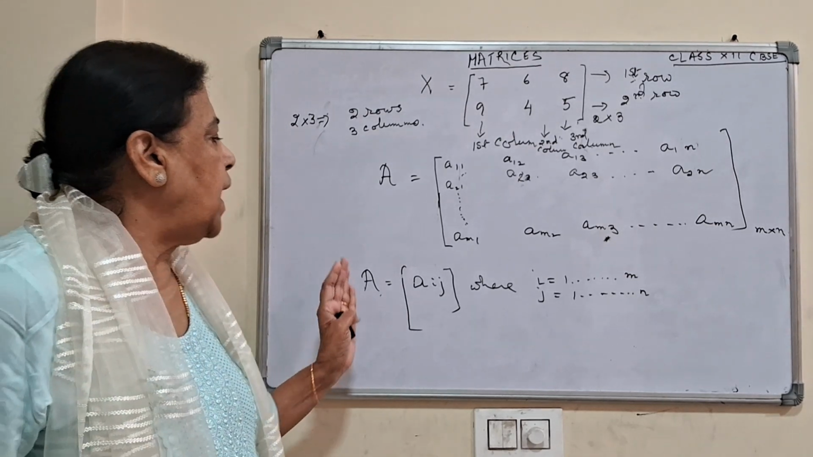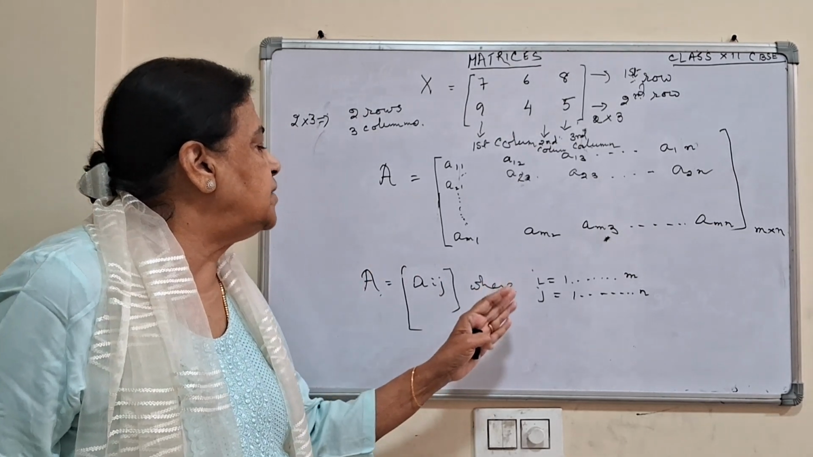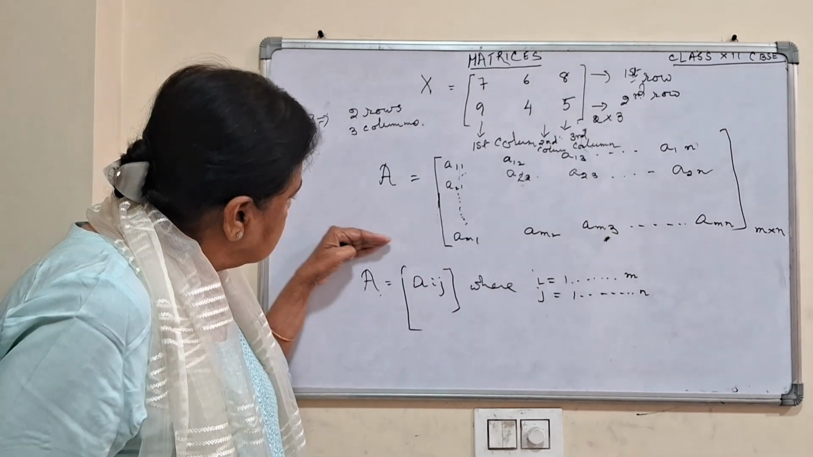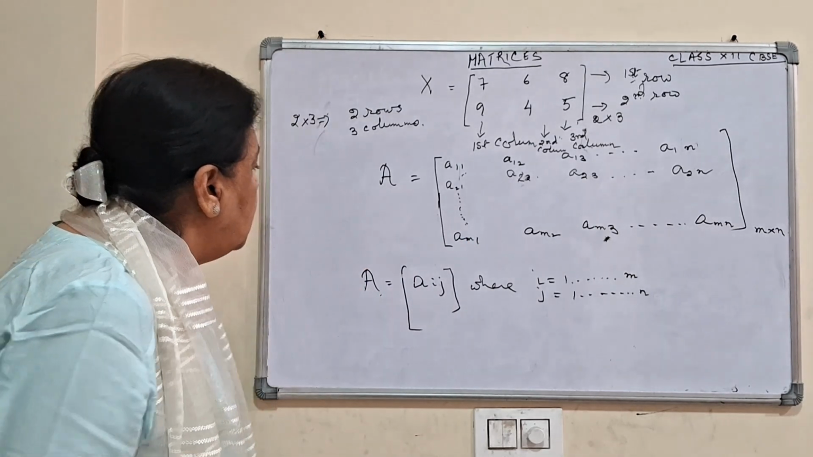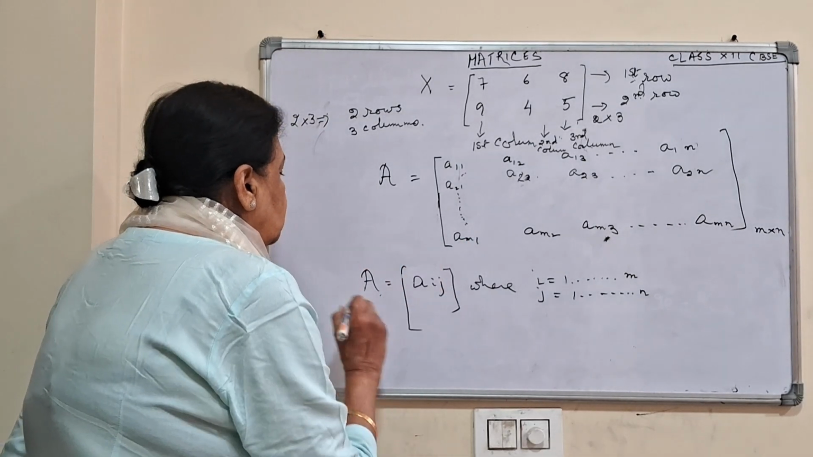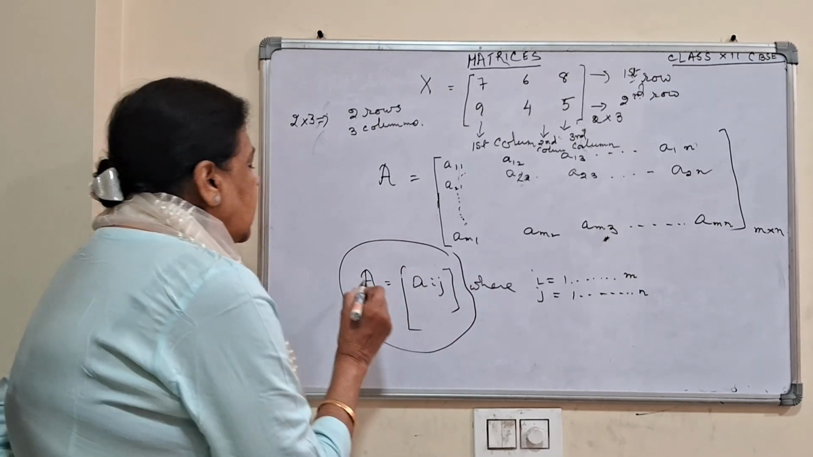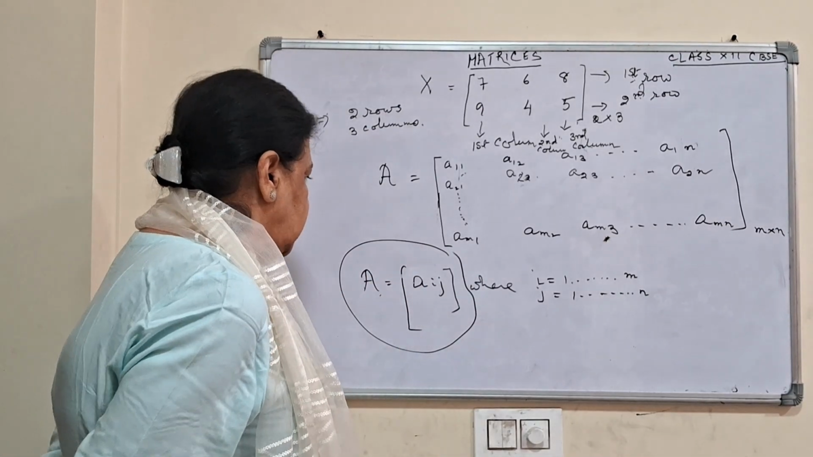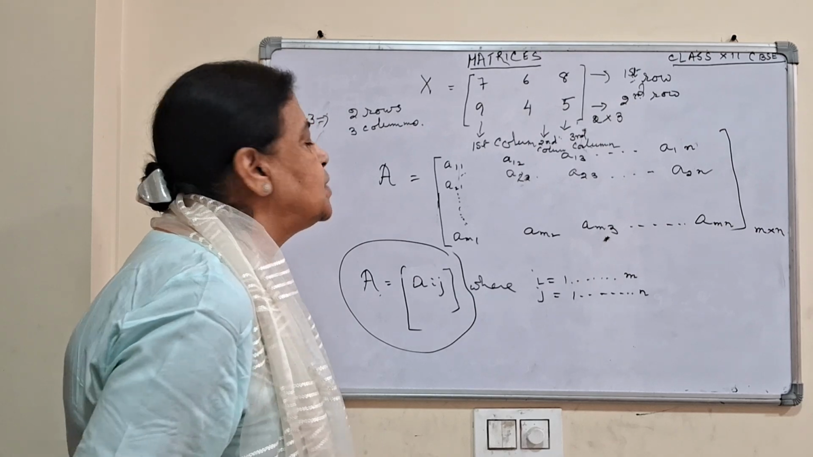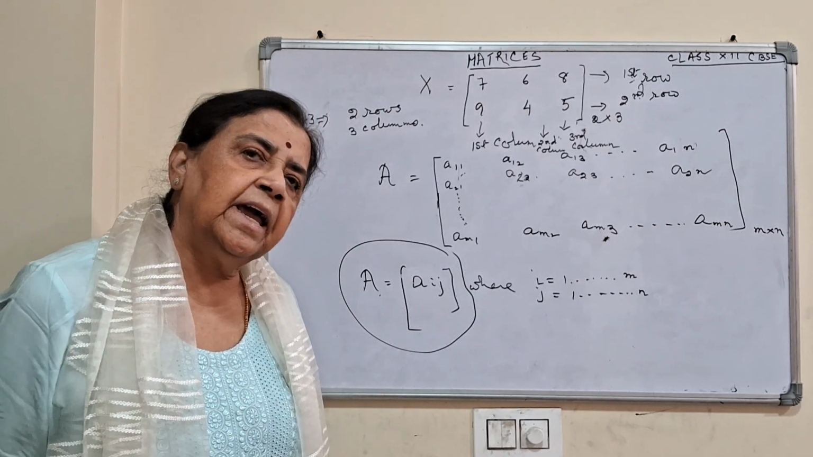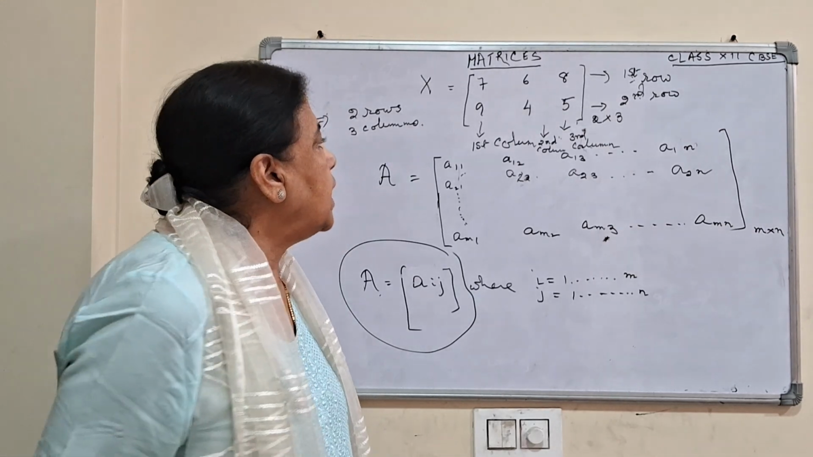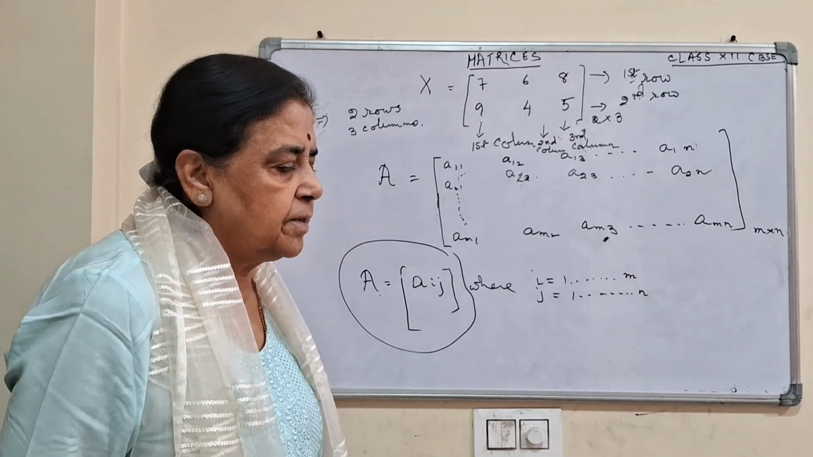Okay. Then, where i and j are as given, this is the short form of this. That is A is equal to Aij, where i is 1 to m and j is 1 to n. Okay. This is the short form.